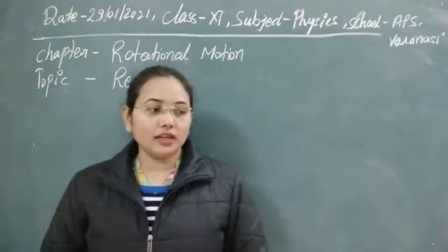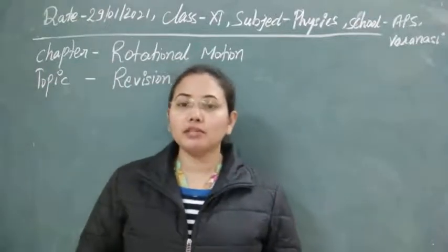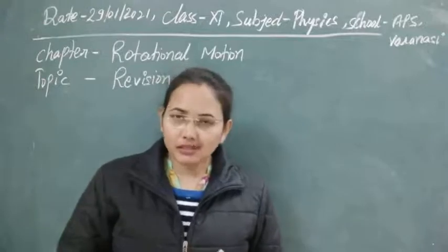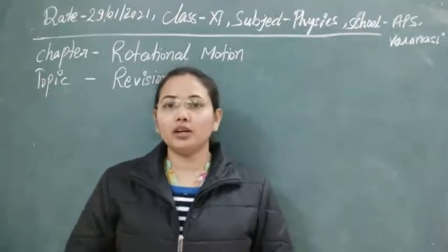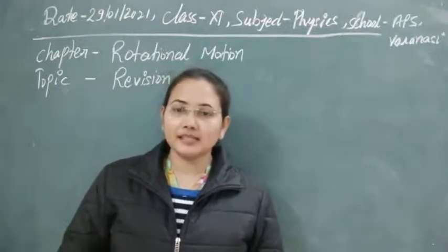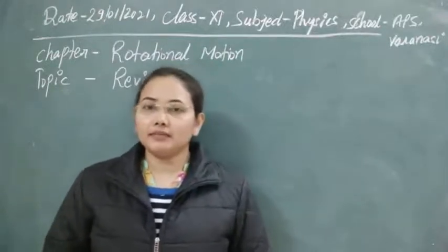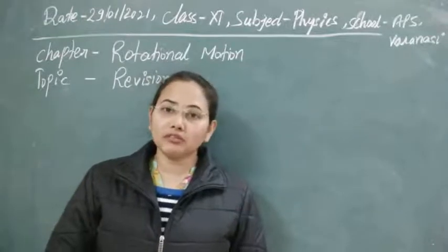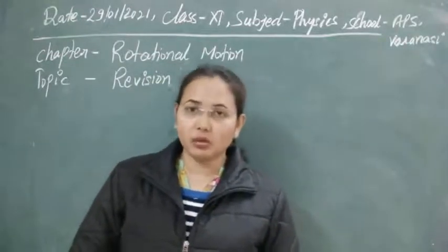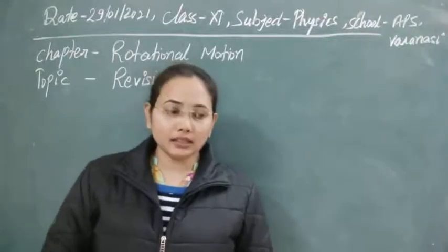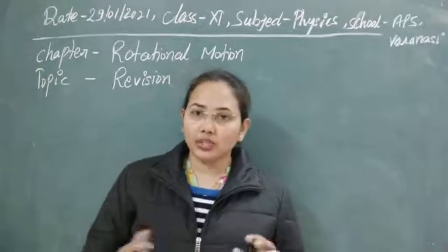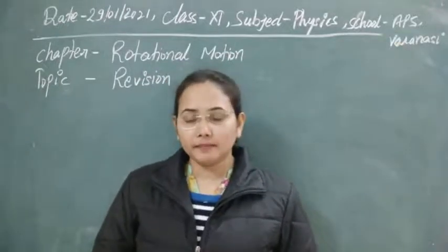First of all, in this whole chapter we have to study about the rigid body. You know that rigid bodies are bodies that have a definite shape and definite size. It means that the intermolecular distance between the particles in a rigid body is very small. That's why they interact with each other, and the bonding between them is very strong. So they have a definite shape and size.